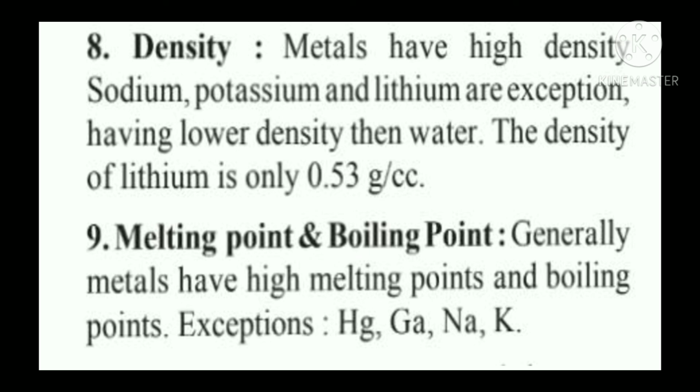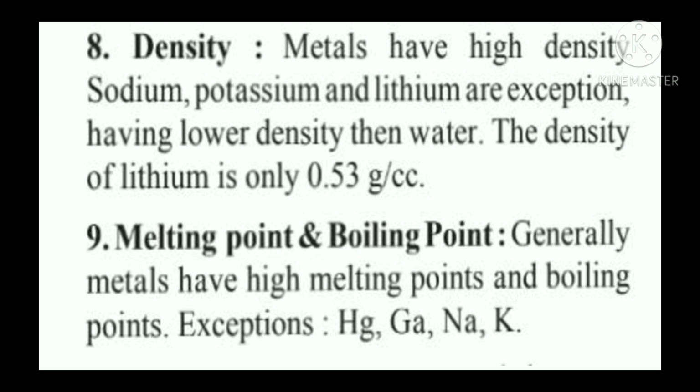Hg is the symbol of mercury. Then gallium, Ga is the symbol for gallium. Na is the symbol of sodium and K is for potassium. These four elements have relatively low melting point and boiling point. In short, metals have high melting point and boiling point and exceptions are mercury, gallium, sodium and potassium.